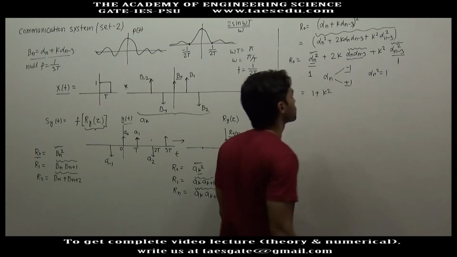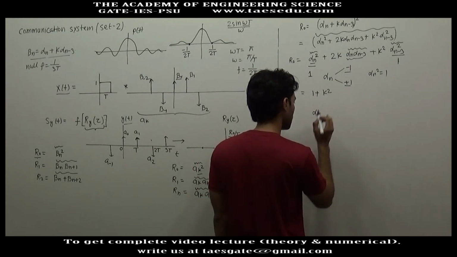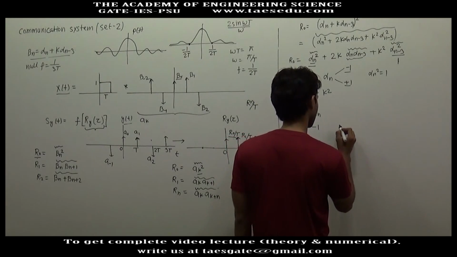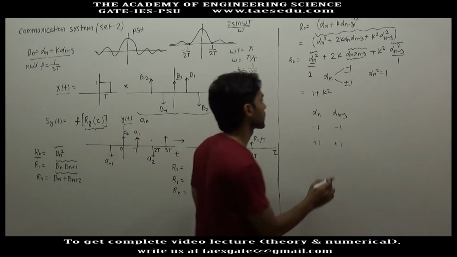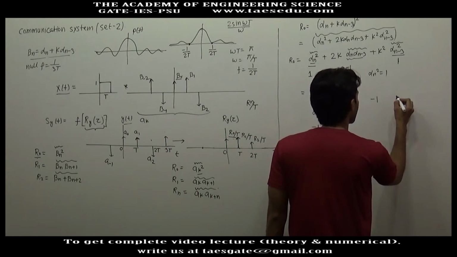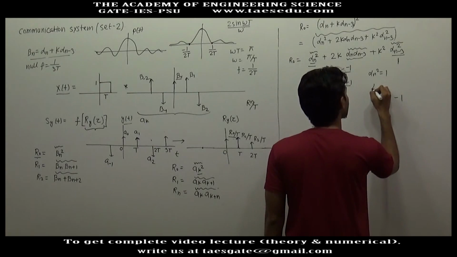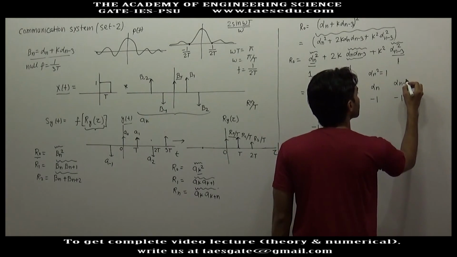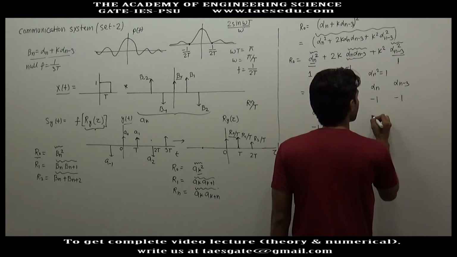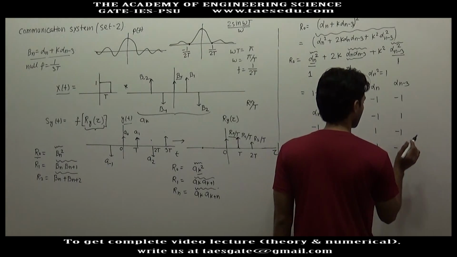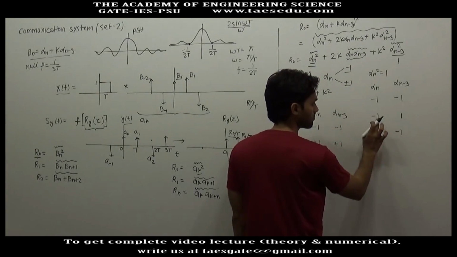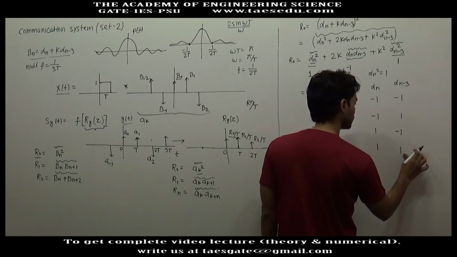And what is the average of alpha n into alpha n minus 3? Alpha n may be minus 1 or plus 1. Similarly, alpha n minus 3 may be minus 1 or plus 1. So the total number of combinations will be 4: minus minus, minus plus, plus minus, plus plus.